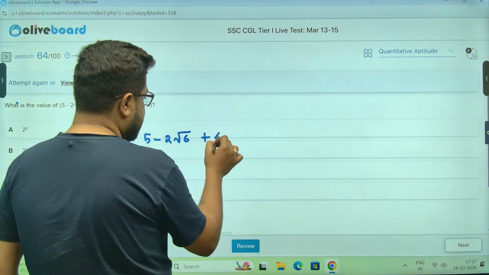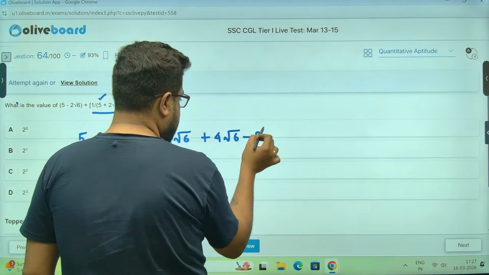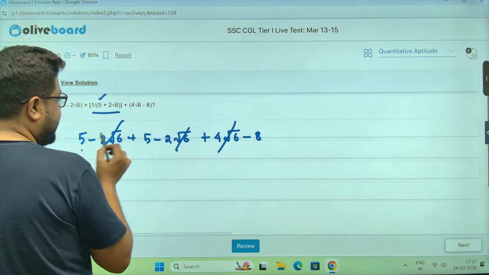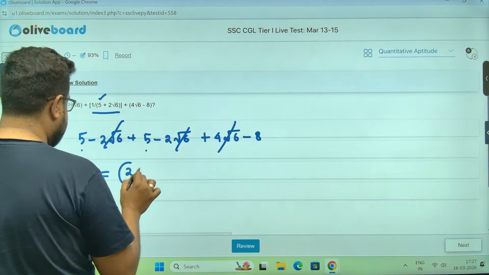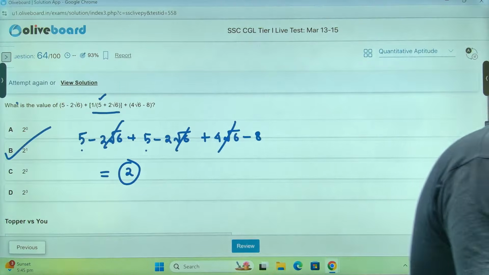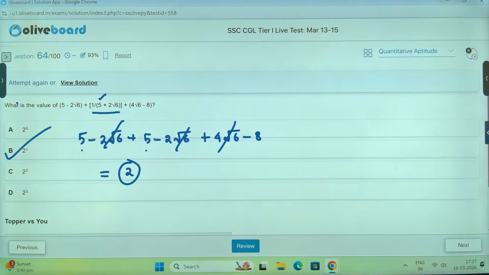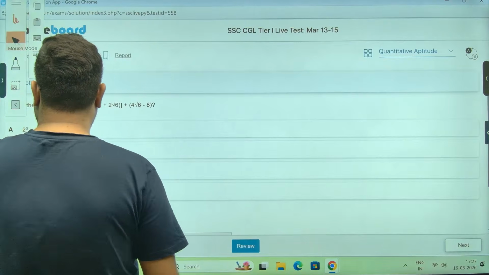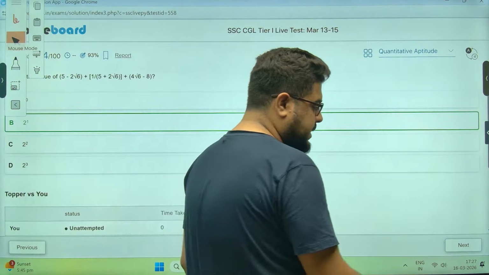And this cancels. 5 plus 5 is 10, minus 8, 2 is the answer, sir. Option B. Please let me know if there is any doubt. I'll explain again, no worries. No problem there. Perfect.